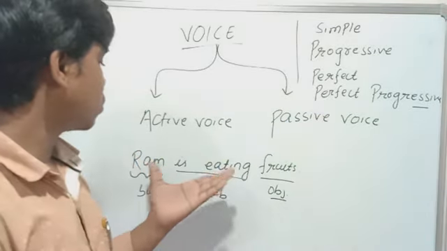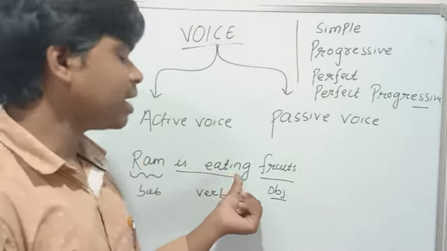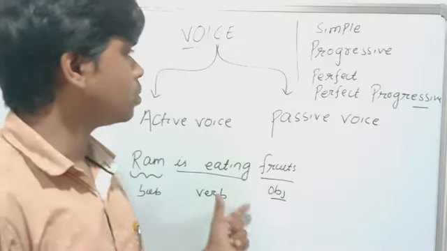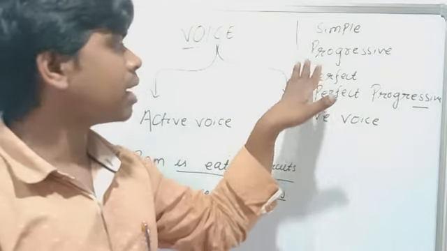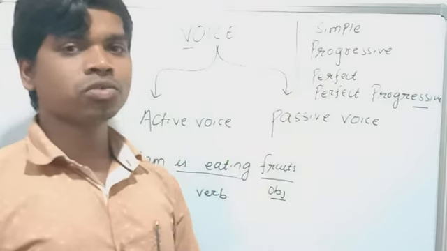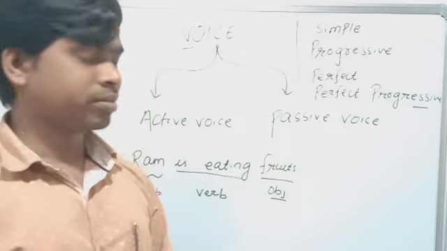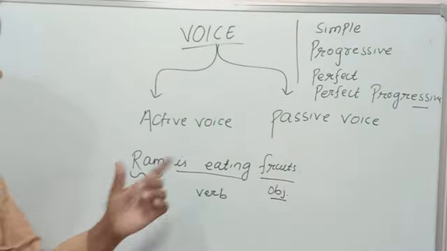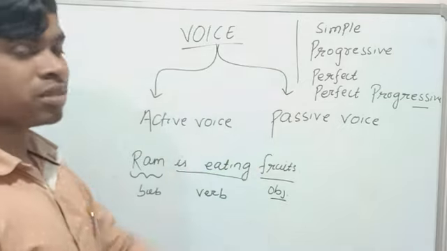Okay, students. So, if in a sentence the ing word is used, then we have to know this sentence is in progressive form. Okay, I have already told you. If you have not watched that video, then you will go to that and watch that video. Okay, students. Ram is eating fruits. So this is our progressive form.